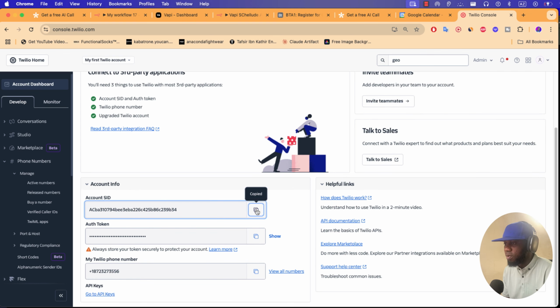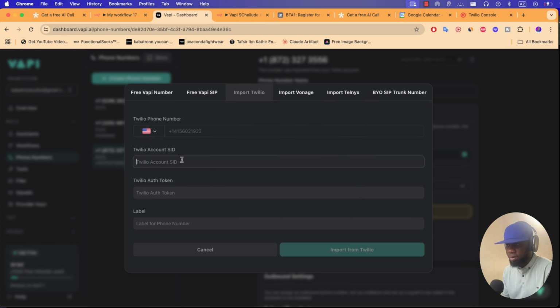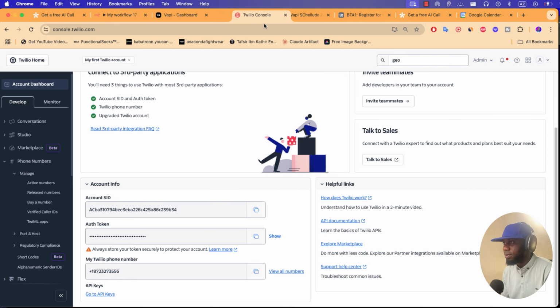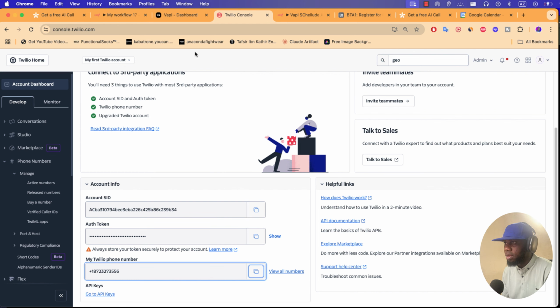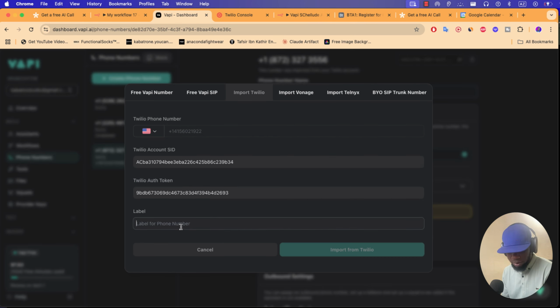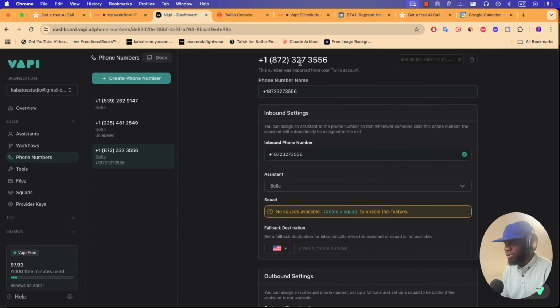If you click once to copy this first, you can go to Vapi, paste it here, then find this second in Twilio, copy this code, paste it here, and copy your number. You can paste it here or add a name, but here you must paste your number. And if you click here, it will be imported from Twilio to Vapi. I have already done that. This is my number here.